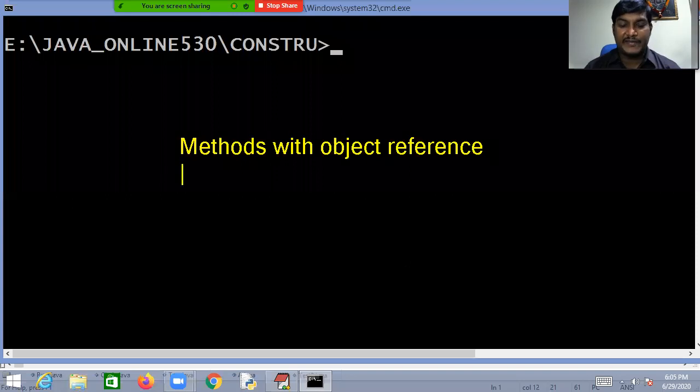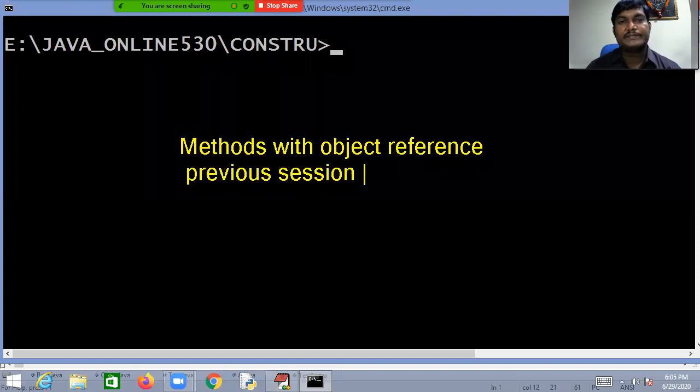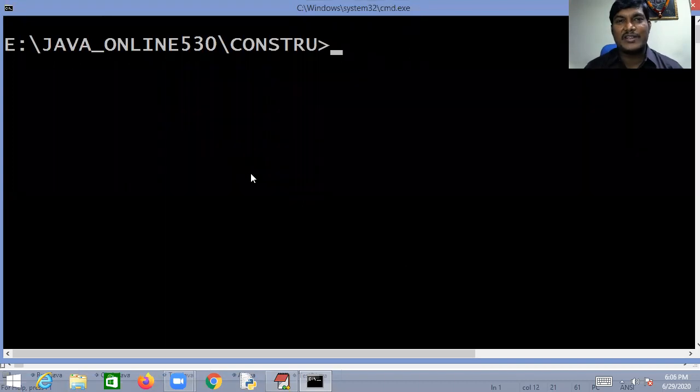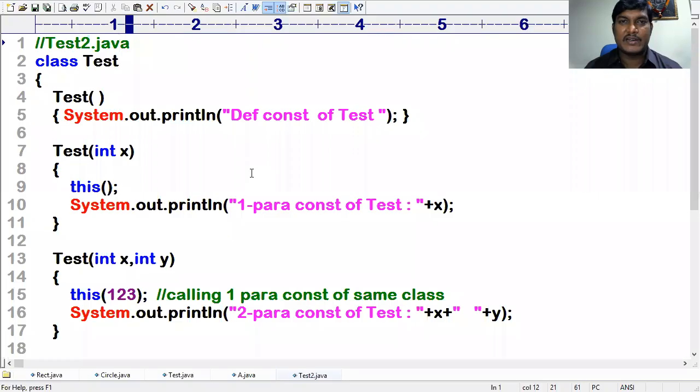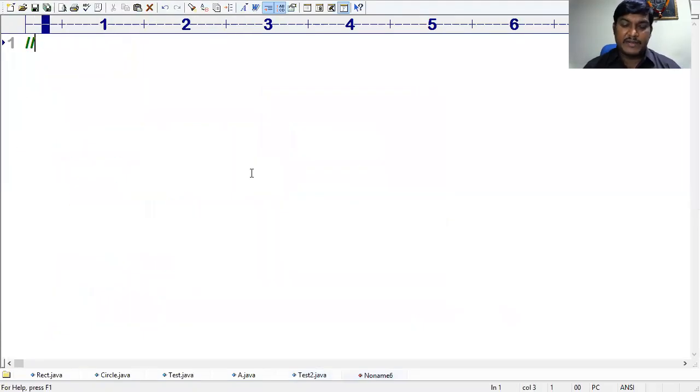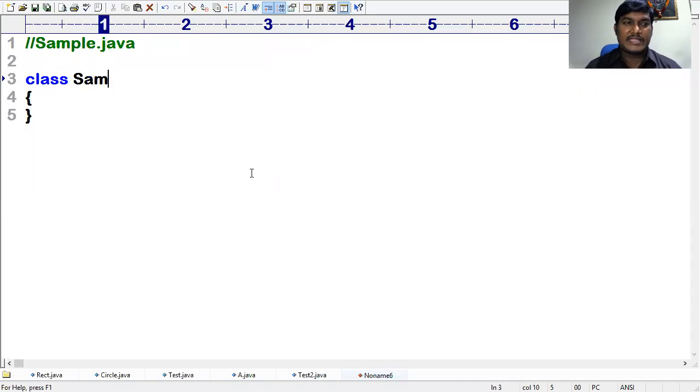If you understand methods with object reference, it is the same with constructor with object reference. The main motto is that I'm planning to copy the data from one object to another object. Class Sample.